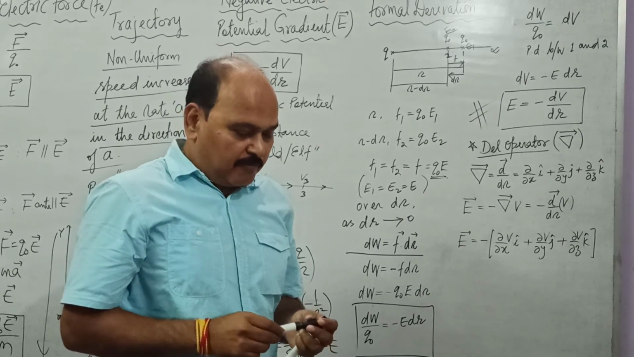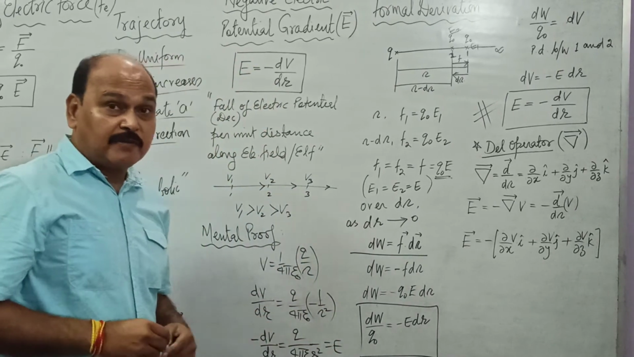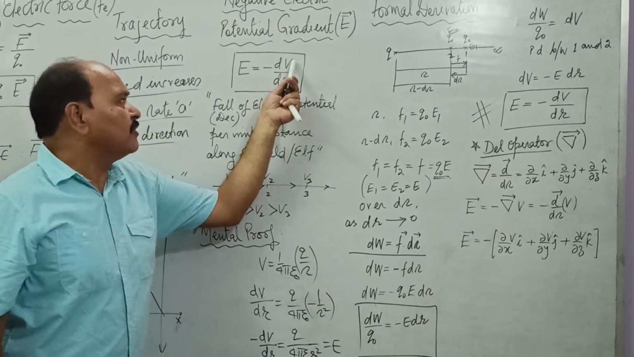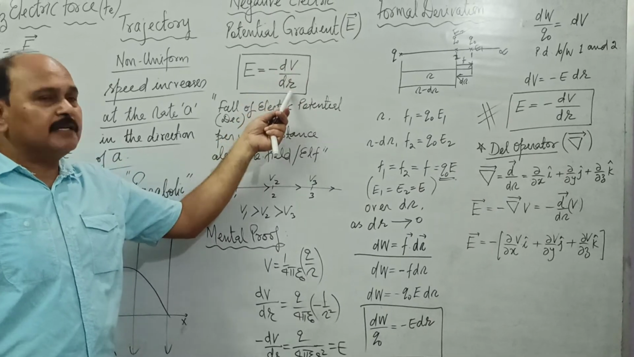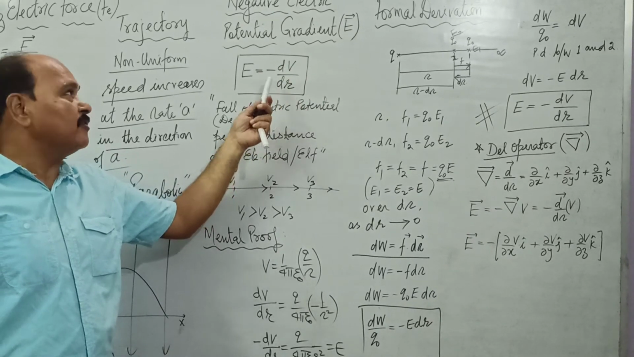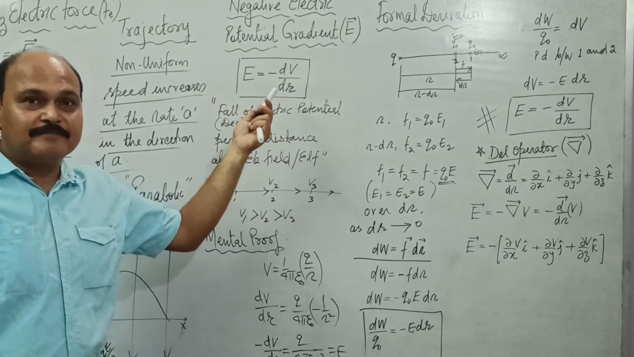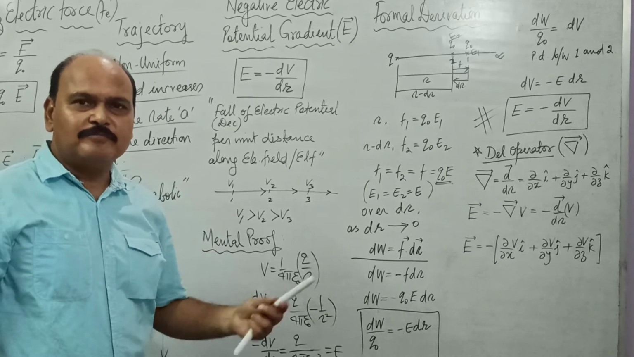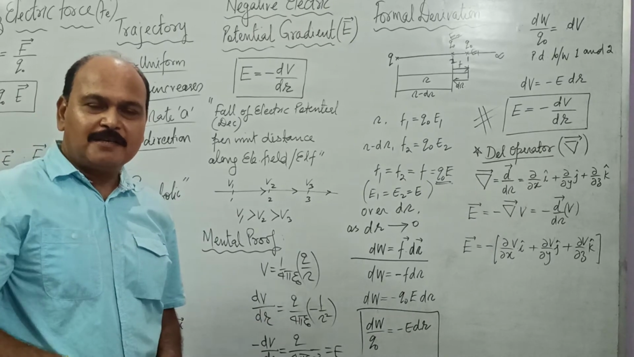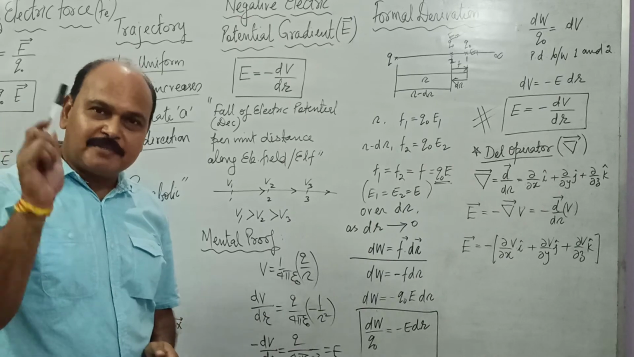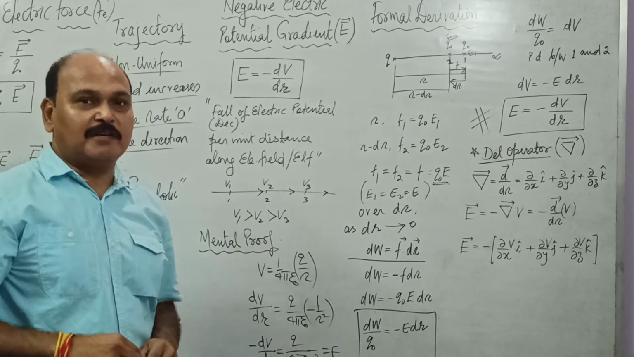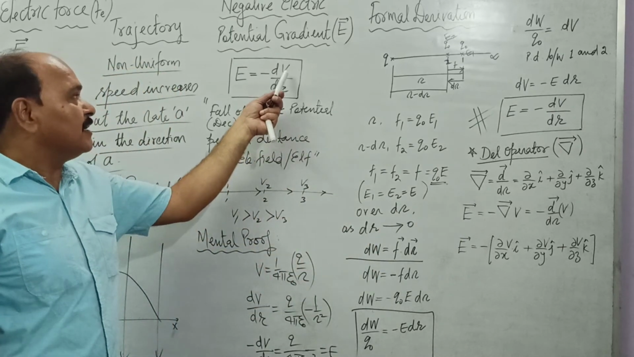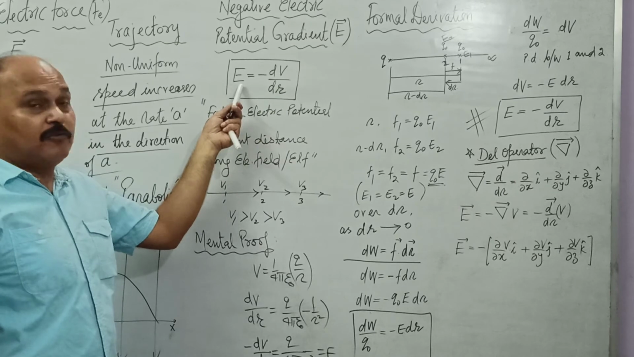Well, one thing very important, some of you must have noticed it, and that is also very astonishing. See, V is a scalar quantity, we are differentiating it, and we are getting E. E is a vector quantity. Does this ever happen? No. When we differentiate a scalar quantity, we get a scalar quantity. When we differentiate a vector quantity, we always get a vector quantity. But what is happening here is entirely different. We are differentiating a scalar quantity and we are getting a vector quantity.